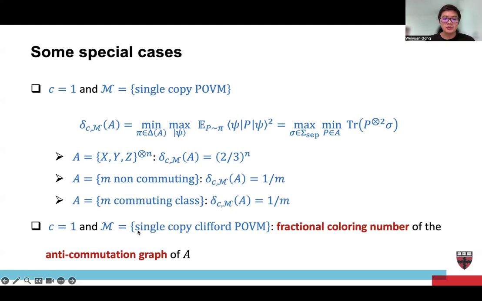And when we can only perform single-copy Clifford measurements, then this delta CMA is just the fractional coloring number of the anti-commuting graph of A. So here, the anti-commuting graph is where we regard all the Pauli strings in A as vertices of a graph, and if two Pauli strings anti-commute, then we have an edge between them.